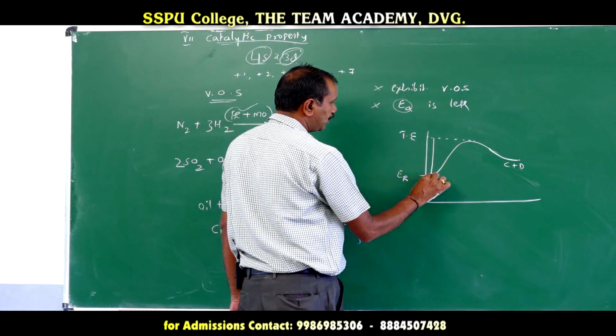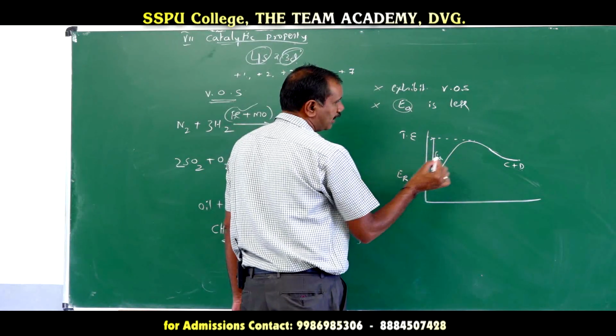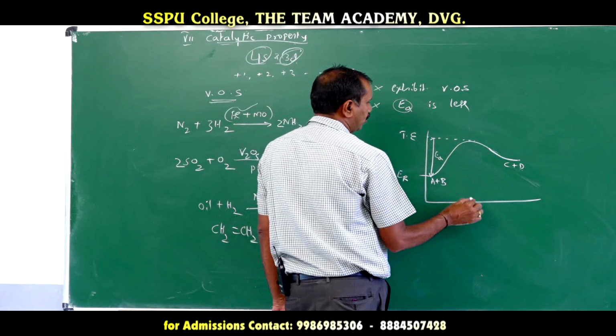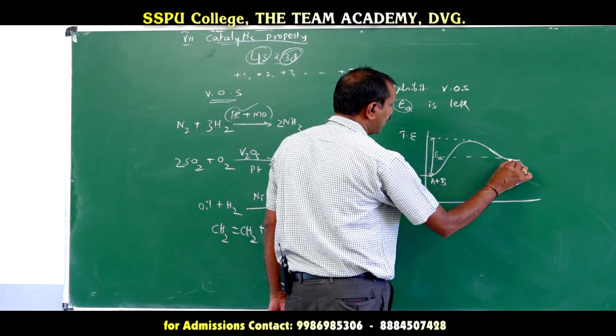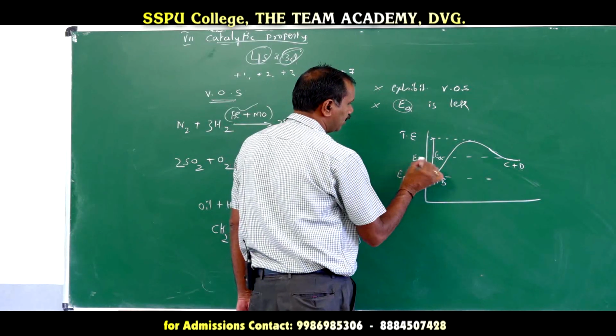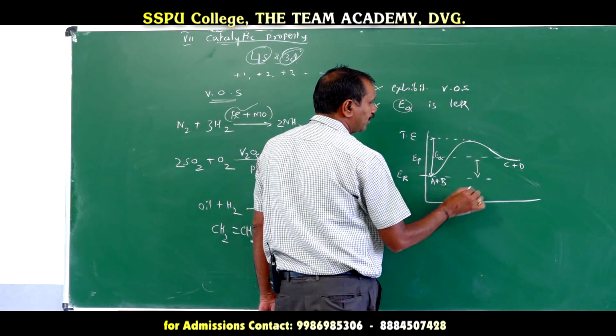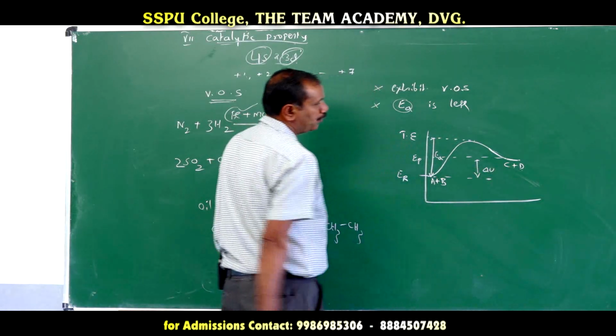The energy difference between the energy of the reactants and the threshold energy is called the energy of activation. The difference in energy between the reactants and the products is called delta H or delta U.